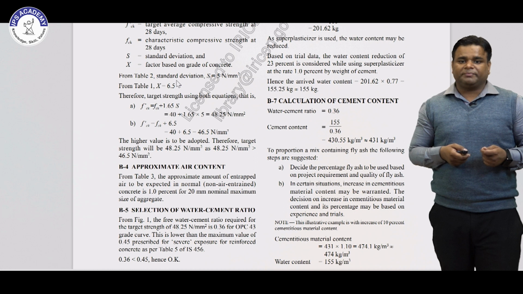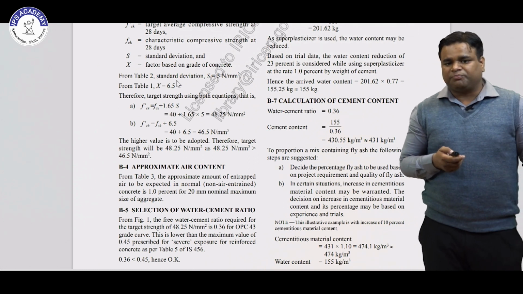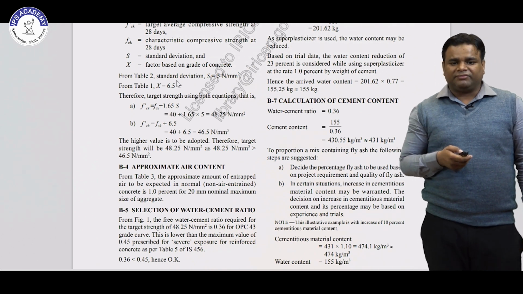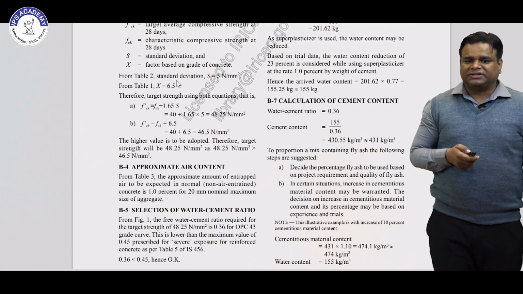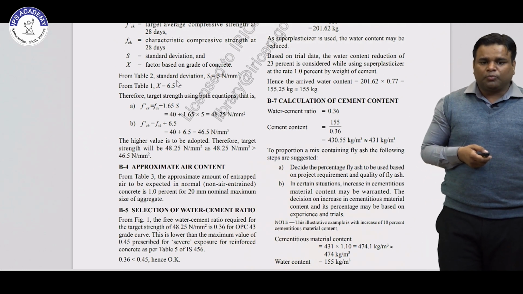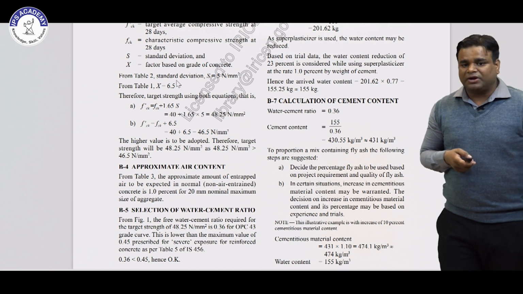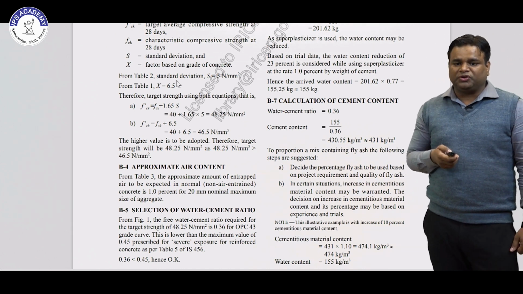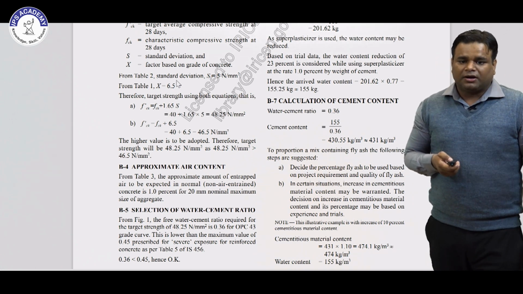Then calculation of cement content. We have water cement ratio of 0.36 and water content of 155. From that relation, we get 413 cement content. To proportion a mix containing fly ash, these are some steps you have to use. First, decide the percentage of fly ash to be used based on the project requirement and the quality of fly ash.